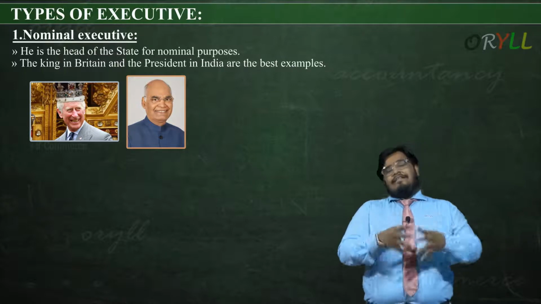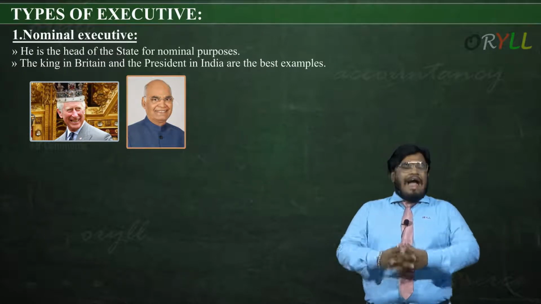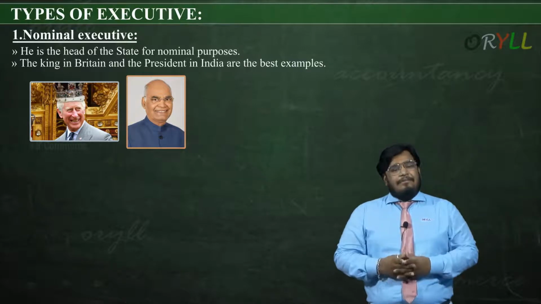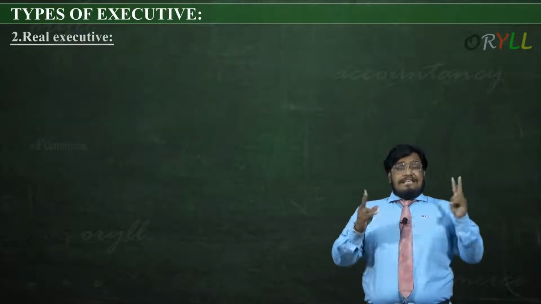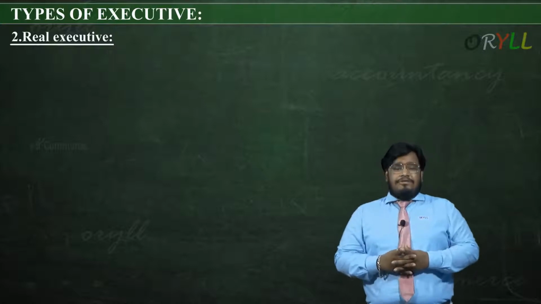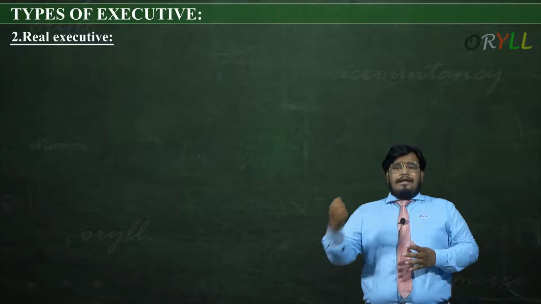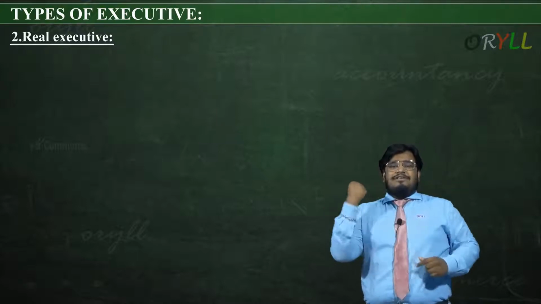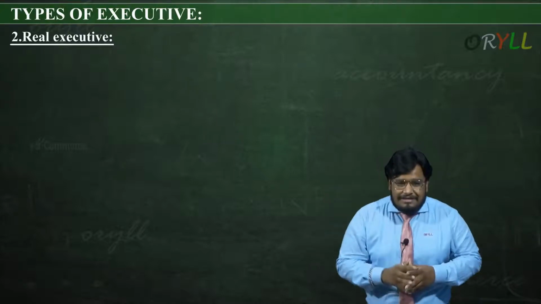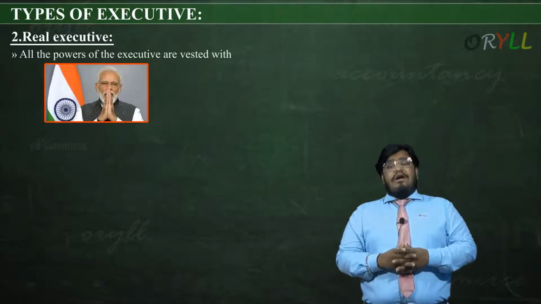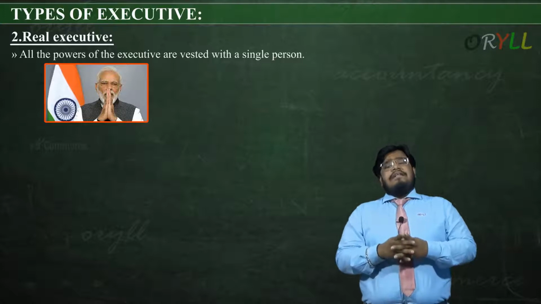Who are they? They are the king of Britain. We have the photo here, and the president of India at present, when I am making this video, is Ramnath Kovind. Let's do the second type, that is real executive. Real executive means it's the person who has the absolute power. Like Thanos, he is having the power stone in his hands. The power stone of politics. So real executive actually means all the powers of the executive are vested in the single hands of this person.